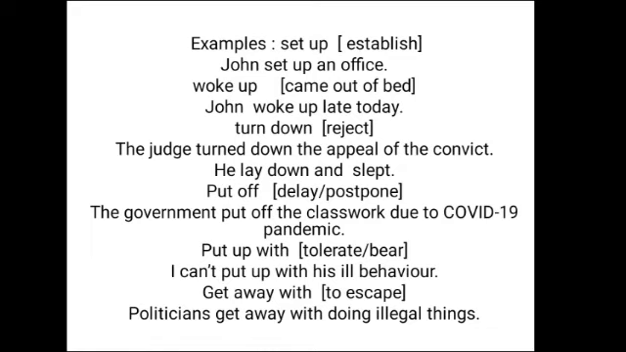Get away with. Again, a set of 3 words. First word, get. Let's see the example. Politicians get away with doing illegal things. Get is a verb, away an adverb, with a preposition.